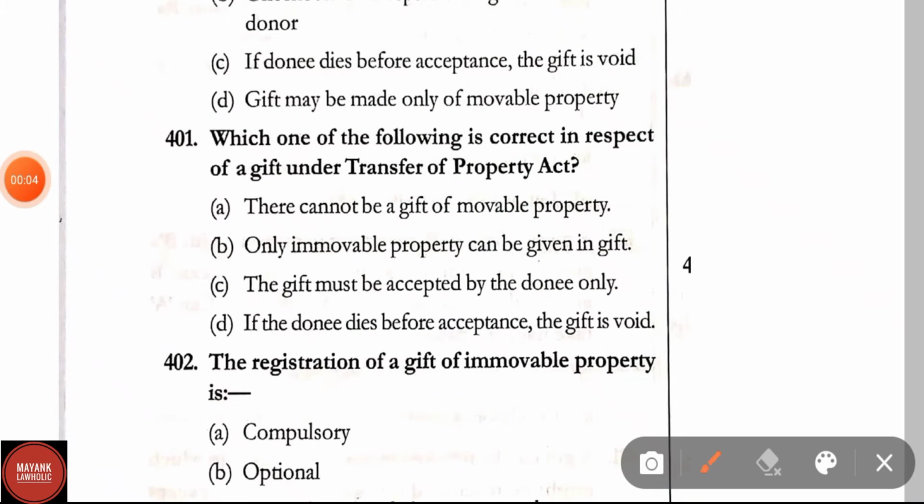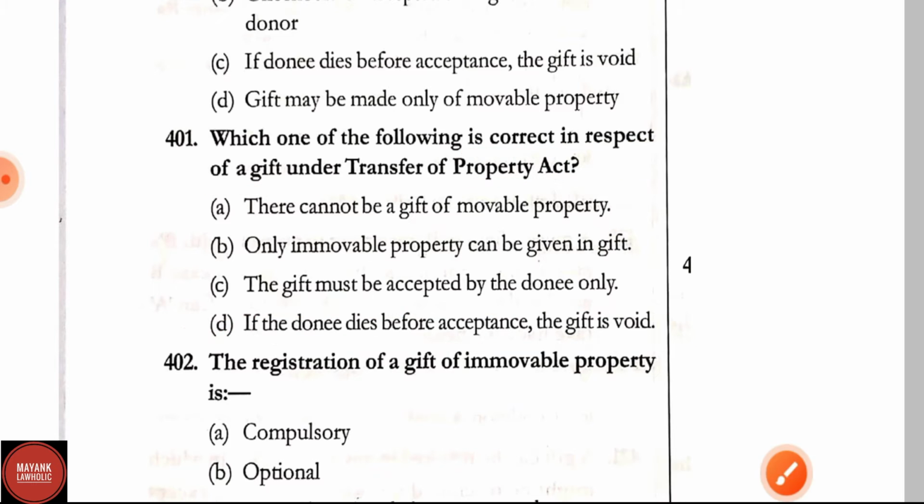Question number 401. Which of the following is the correct response regarding a gift under the Transfer of Property Act? Options are: there cannot be a gift of movable property; only immovable property can be given in gift; the gift must be accepted by the donee only; if the donee dies before acceptance, the gift is void. Here, option D is the correct response regarding gift.